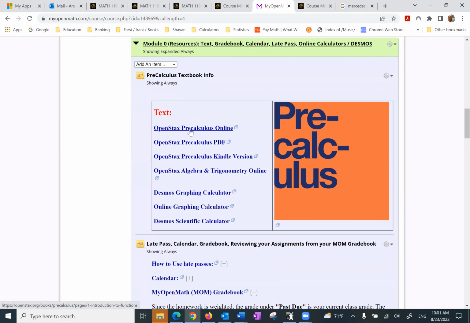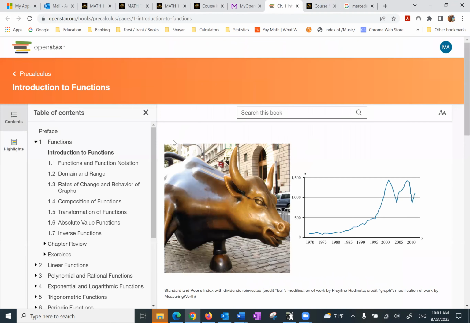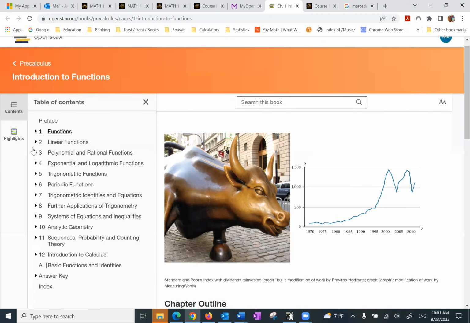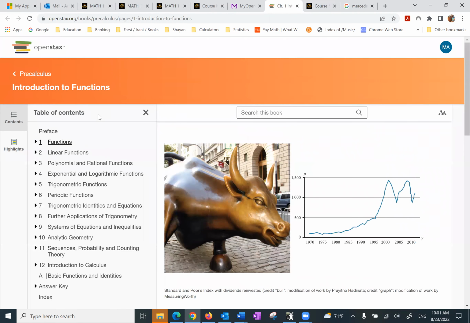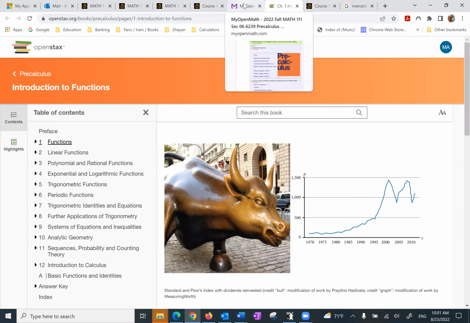Starting with the text, I can click on this or I can click on this. Here's the text. And we basically cover this trigonometry pre-calculus. We're going to start from chapter 5 mainly. 5, 6, 7, 8. Those are the main chapters we're going to cover. We're going to cover everything that pertains to trigonometry. So that's the text.